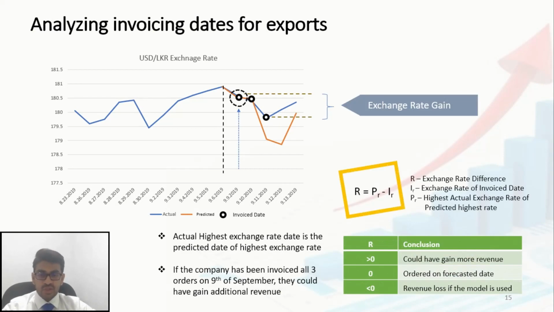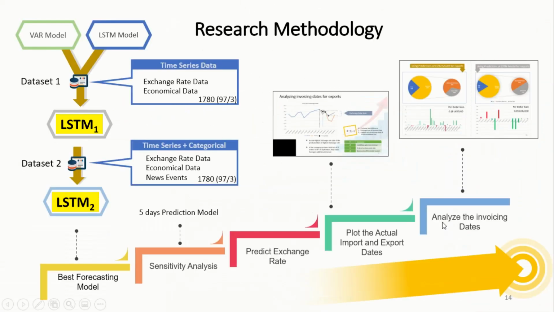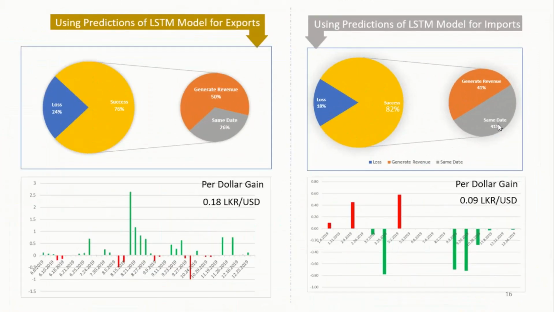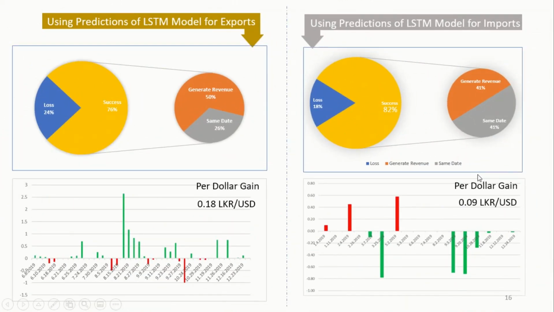This equation is used to calculate the success rate and profit that can be generated using the LSTM model. If we analyze overall results for deciding invoicing dates with the LSTM model forecast, if the company used the forecasting model, they could have gained a 76% success rate in deciding invoicing dates for exports, and 82% success rate in deciding invoicing dates for imports. It is an average 0.18 LKR per dollar gain in exports and an average 0.09 LKR per dollar cost reduction in imports.